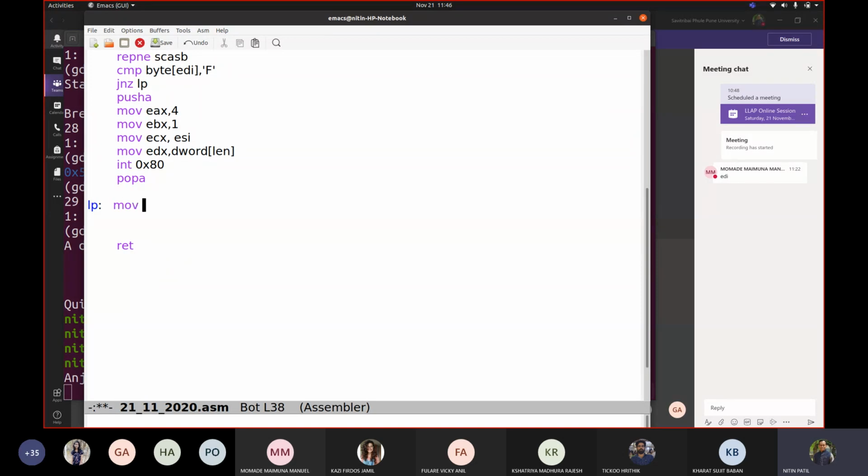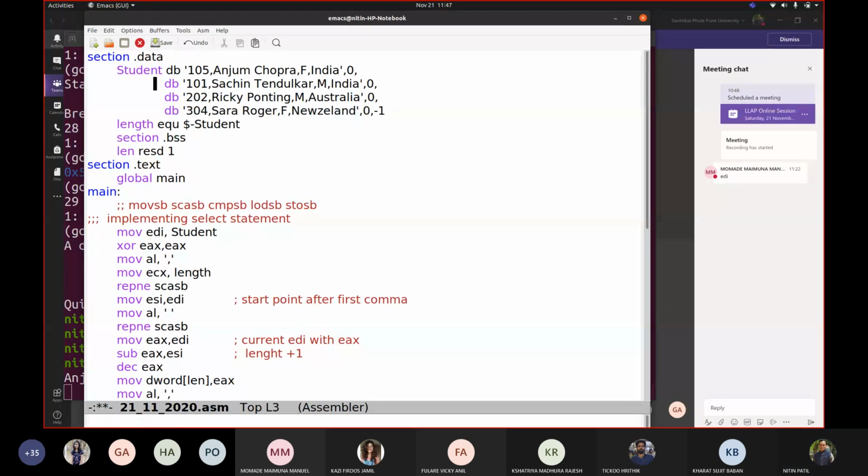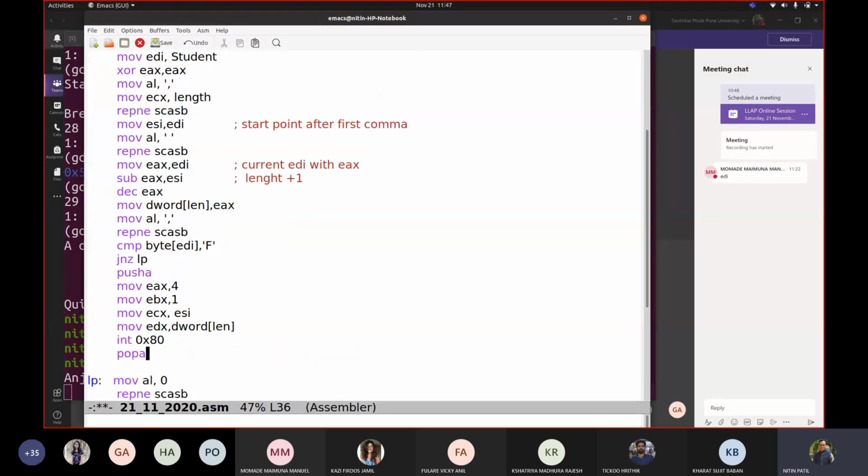So move AL comma 0. Fine. SCASB. And we are talking about repeat till not equals SCASB. So it should reach to this 0 and stop. Okay, right now. So next character would be what? 101. But if it is -1, then what it means? Our code is terminated. After 0, if EDI is pointing to -1, then it should come out of the code.